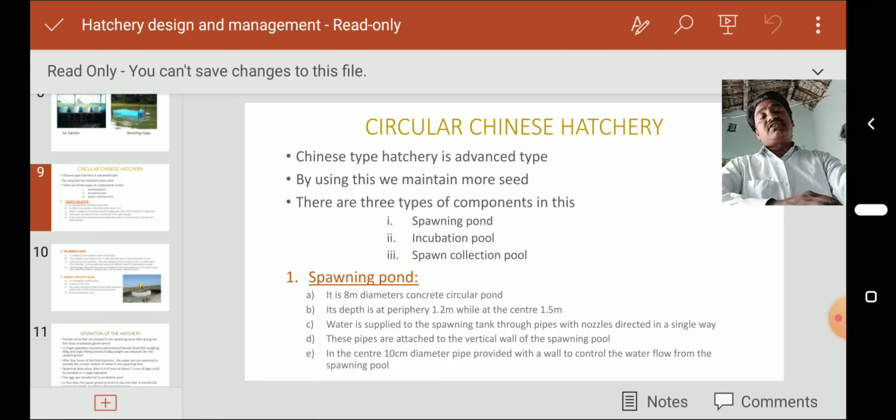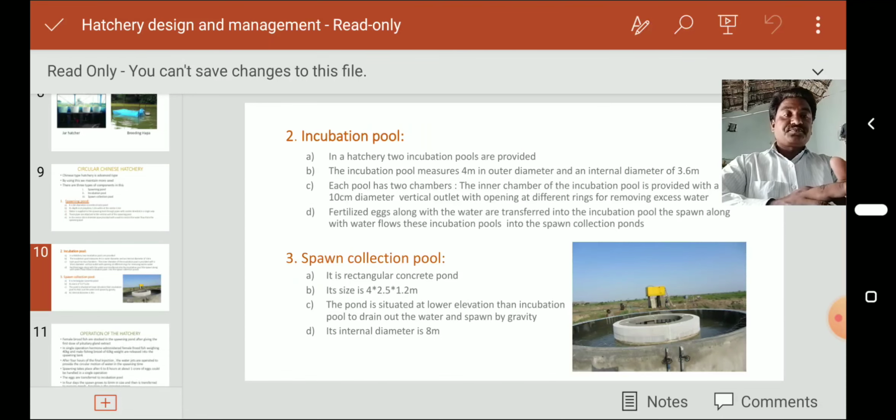This is present in the Chinese hatchery. Next is the incubation pool. Generally in a hatchery, two incubation pools are provided. The incubation pool measures 4 meters in outer diameter and the internal diameter is 3.6 meters. Each pool has two chambers.